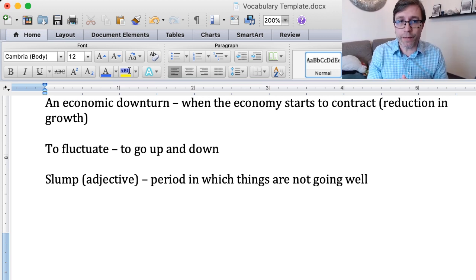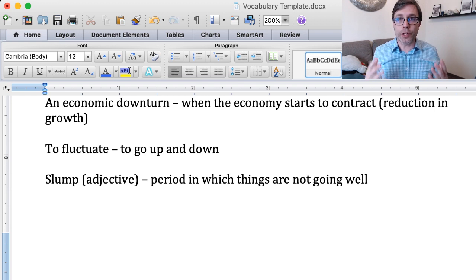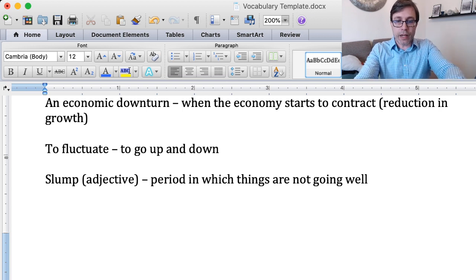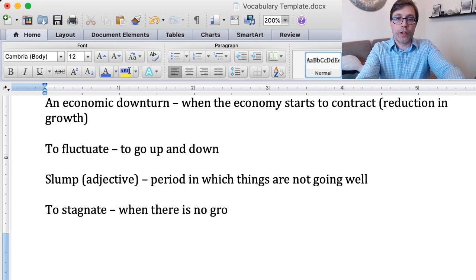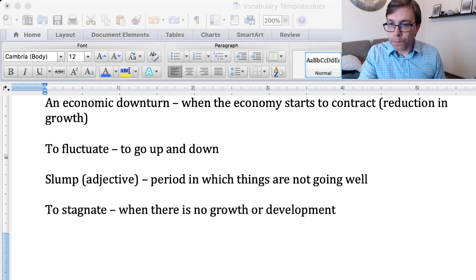So I told you that if there is an economic slump, this period where things are not growing, perhaps the economy is contracting, or if you're talking about sports, I gave you that analogy too, that if a team is in a period where they're just losing, they lose one game, they lose the next game, you could call it a slump. And then we said to stagnate is when there is no growth or development. To stagnate.